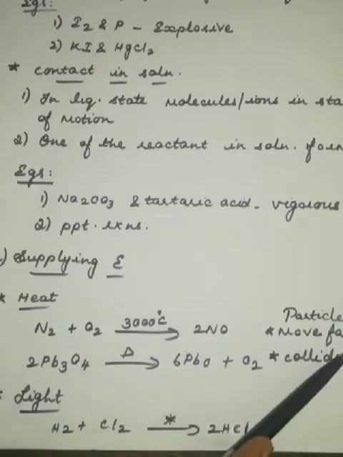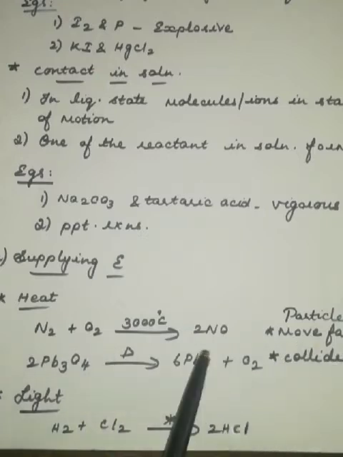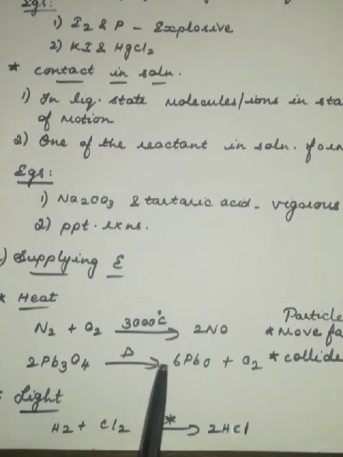The particles move fast and they will collide. So this is what happens here. The condition which brings about the chemical changes: the condition required for this reaction is heat. When you take red lead and heat it, you will get lead monoxide, that is lead(II) oxide, plus oxygen gas.